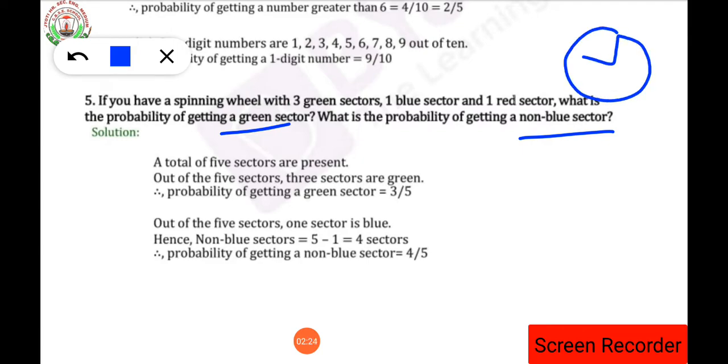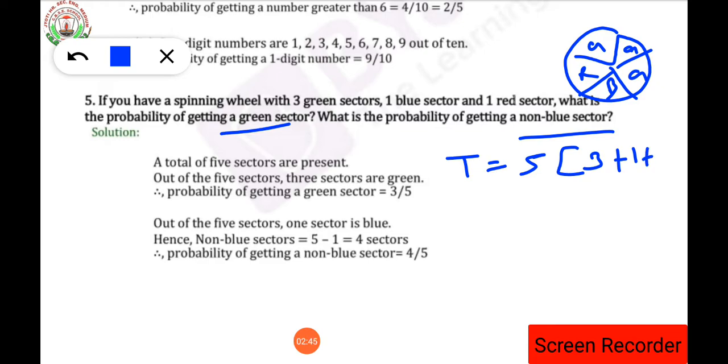So here is a spinning wheel with the 3 green sectors. Green indicates G, B indicates blue and R indicates red. So total sectors in the circle are 5. How 5? Because 3 green sectors, 1 blue sector and 1 red sector. Adding all this we will get 5.